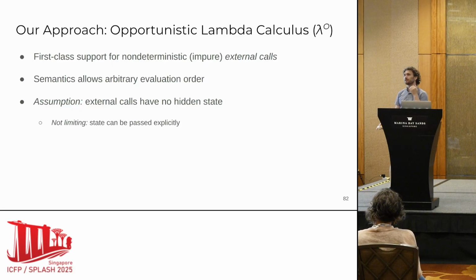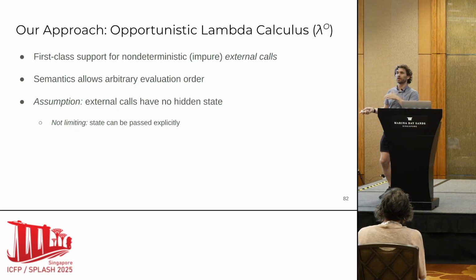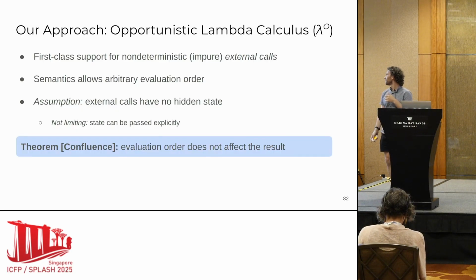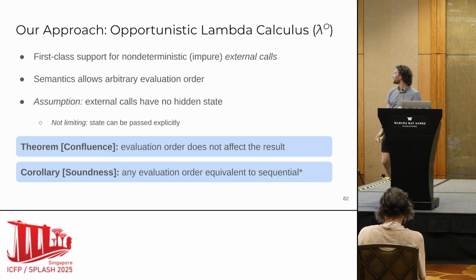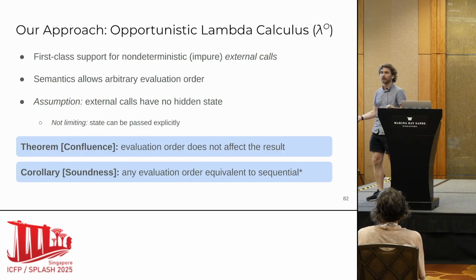But this actually doesn't limit us, because if there is state that external calls need, it can be threaded from one call as an argument to another call. We have a theorem, confluence, which basically says that the order in which we do this evaluation doesn't affect the final result. And a corollary of this is soundness, that any order in which you do evaluation is going to match a sequential evaluation, at least for terminating programs.